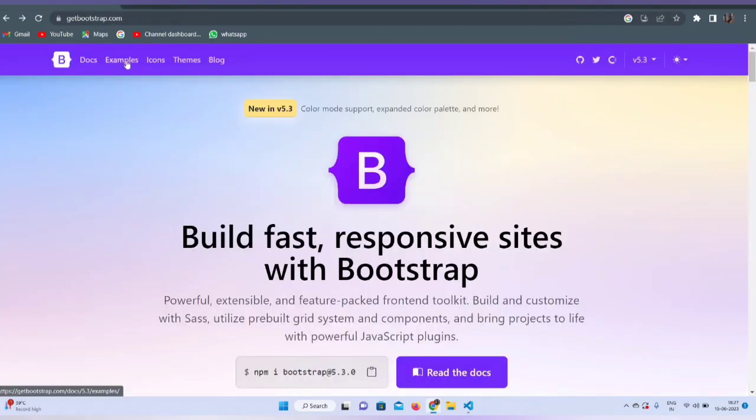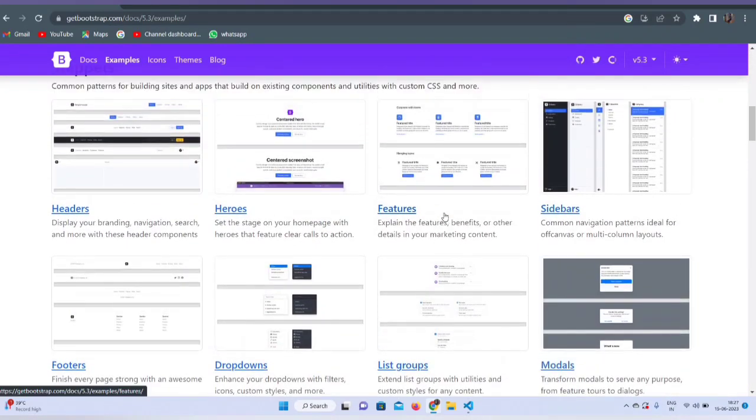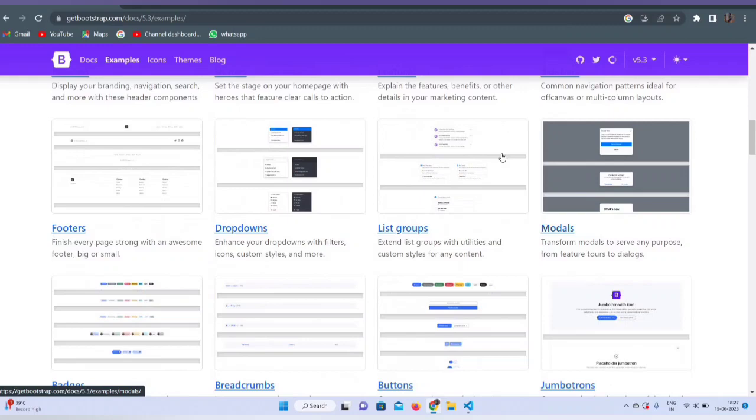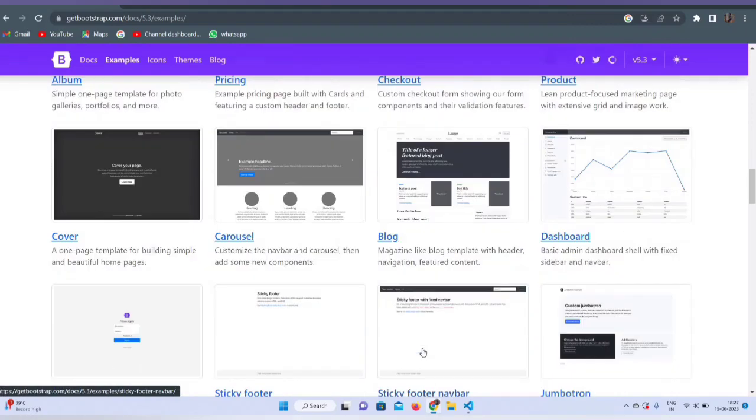In this Bootstrap, you have so many examples, like you can go through them. So headers, and if you want to list the features or sidebars, navigation bars, drop-down list, footers, the gallery views, album, checkout pages, sign-in pages, and if you want to make something like your blog, you can get anything.